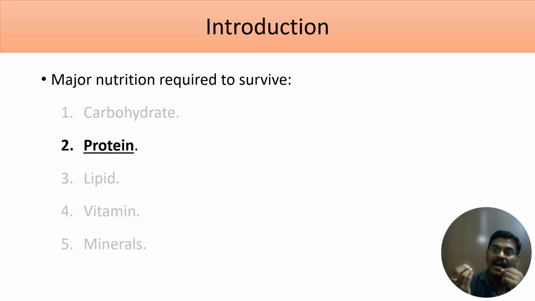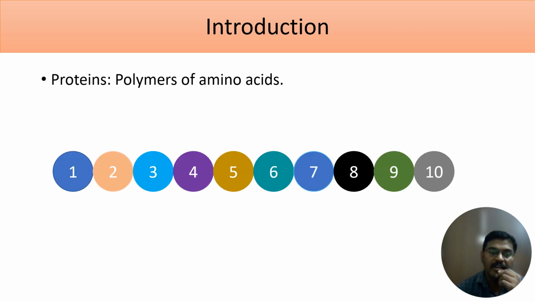For example, iron will combine with apoferritin and it will be stored in the form of ferritin. All your antibodies are made up of protein. The neurotransmitters are derived from protein. So all the functions in our body require some sort of protein, and these proteins are made up of amino acids. If you see, this linear chain is a protein. Let's assume each circle represents one amino acid.